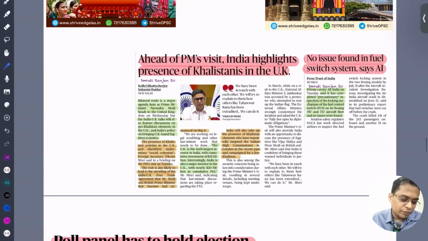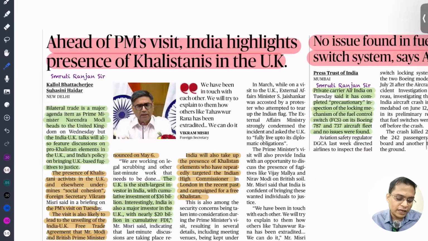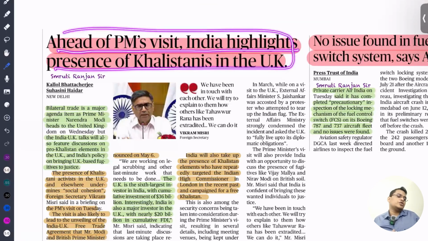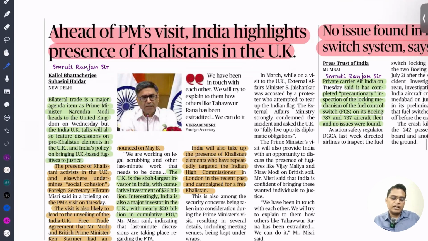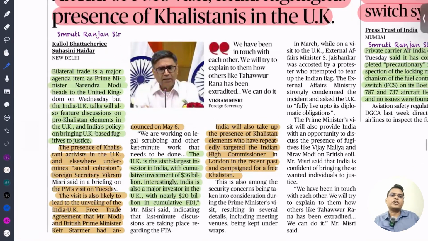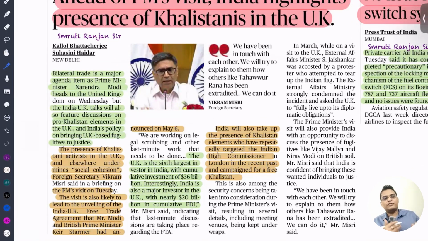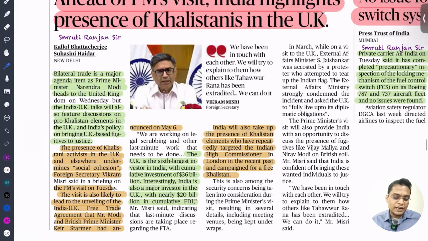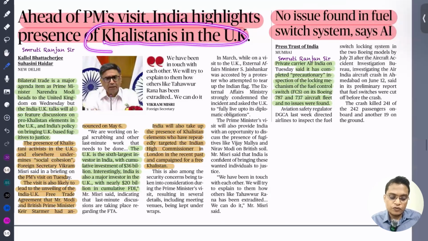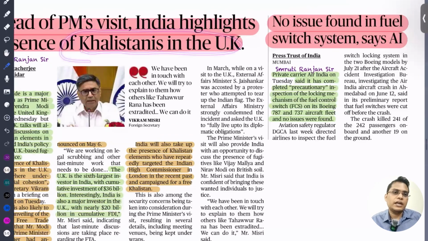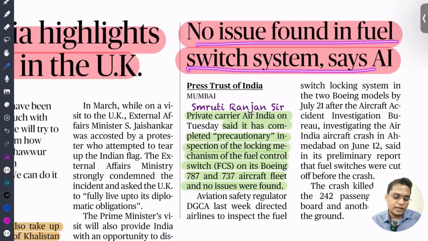Next one: ahead of the PM's visit, India highlights the presence of Khalistanis in the UK. The Prime Minister is going to visit the UK and will sign the free trade agreement. We know that the UK is a developed country, and we are having a trade surplus. If we have a good free trade agreement, it is win-win for both. It is going to promote our manufacturing sector, cottage industry, MSMEs and service sector. At the same time, there is a concern that Khalistani elements are also present there. Also, no issue was found in the fuel switch of the Boeing aircraft, said Air India.